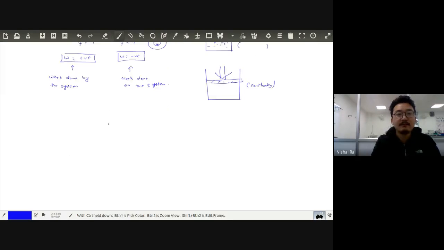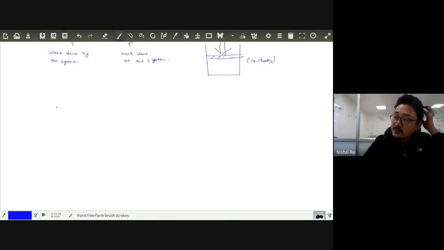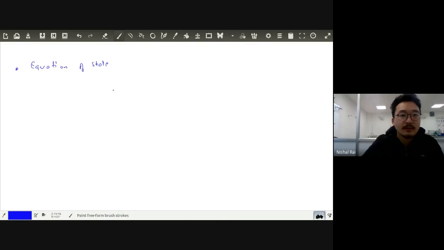When there is a certain relationship between all the thermodynamic variables, that is called the equation of state. I will give you an example. For an ideal gas, you know, pressure into volume is equal to RT. Now, can you see there is a relation between all the thermodynamic quantities? This is called your equation of state.